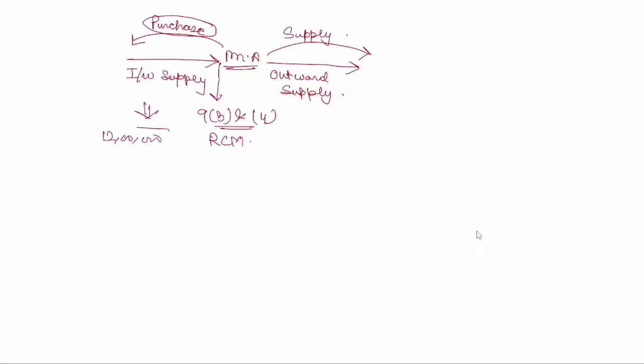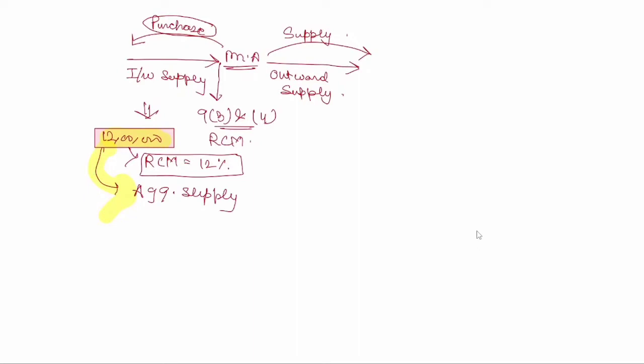You purchase raw material of 12 lakh rupees, and on this you have paid reverse charge at the rate of 12%. So this is also a value, but this value is not to be added in aggregate supply. This has not to be taken.